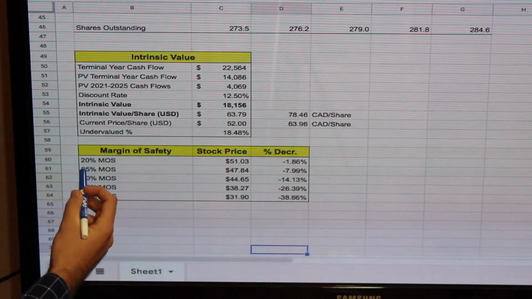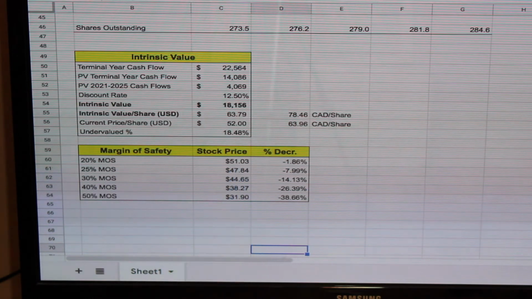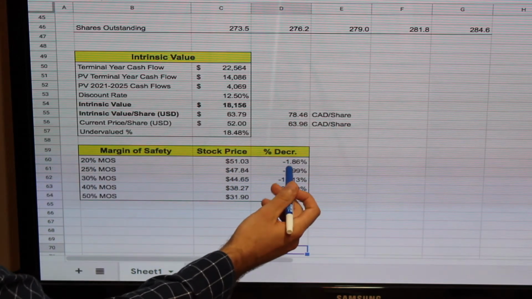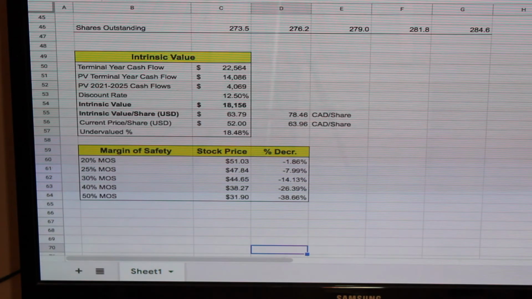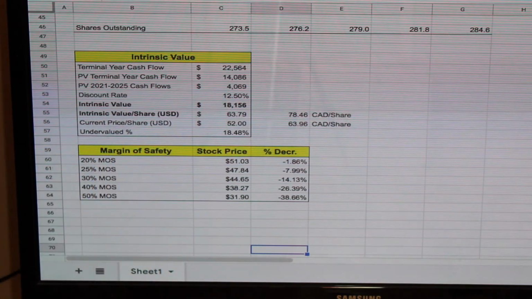So if you want a 25% margin of safety, the stock price would have to fall to about just under $48 in USD, or down about 8% from where it's at right now. So the whole point of this is to give you an idea of how much the stock price needs to decrease by in order to obtain certain levels of margin of safety, which is ideally what you're looking for.